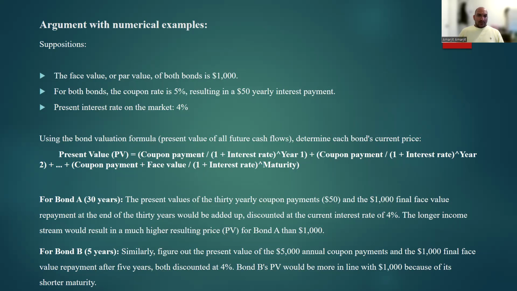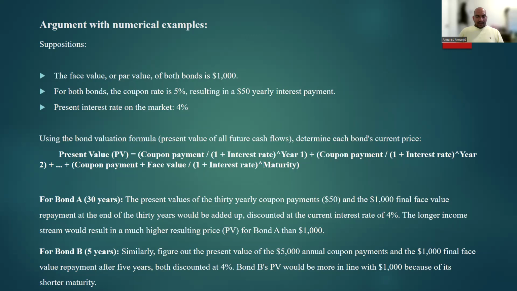Using the bond valuation formula, determine each bond's current price. The present value will be equal to coupon payment divided by 1 plus interest rate, to the power of the years. It will be year 1, year 2, and so on till our bond becomes mature.